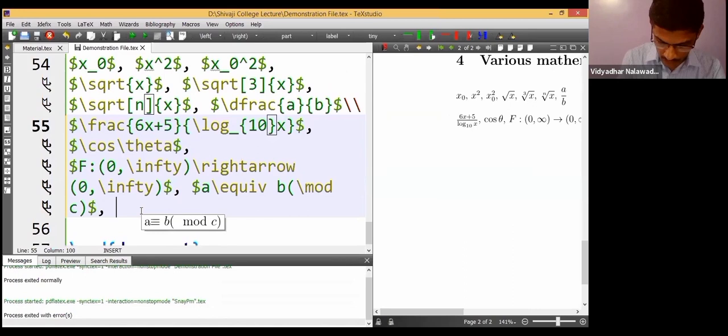This is also a common mathematical expression.